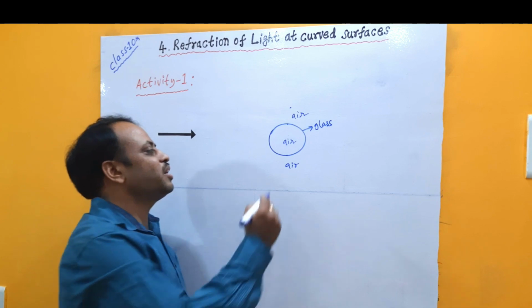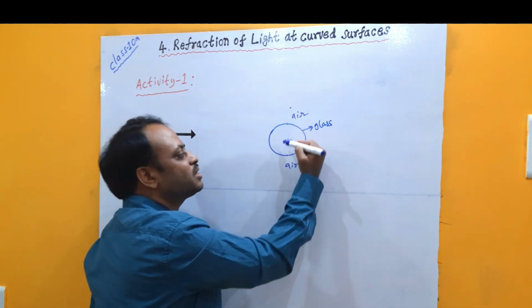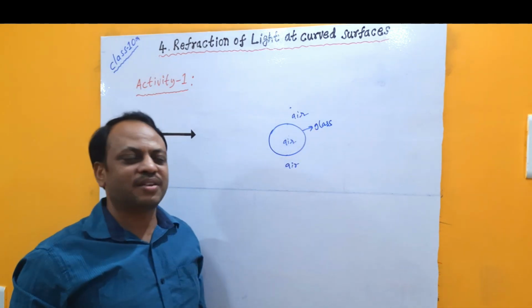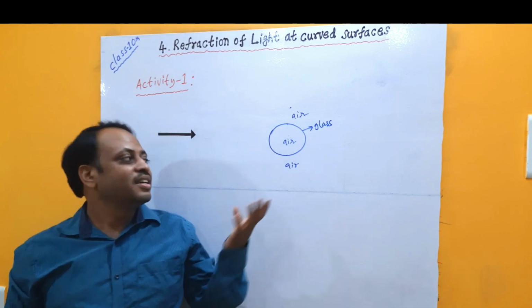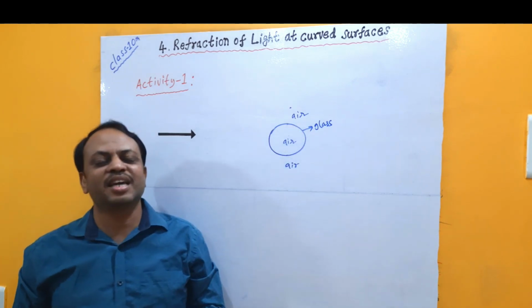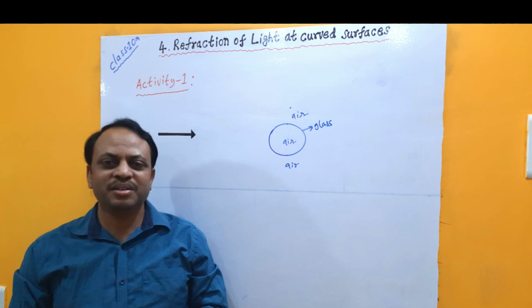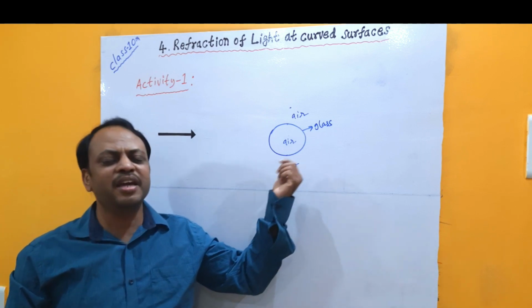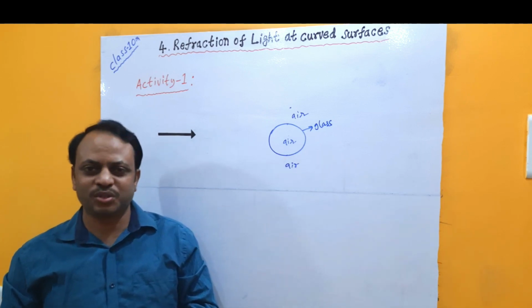As the light is undergoing refraction, one side here at a curved surface, again one side here at a curved surface, as they finally reach you, you can see when the glass is empty, a diminished image. As we are not keeping any screen, that image can be called a virtual image.